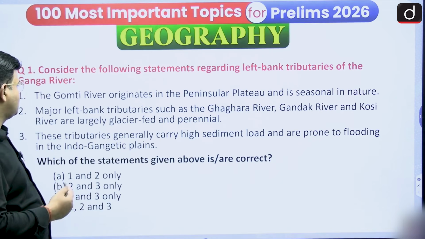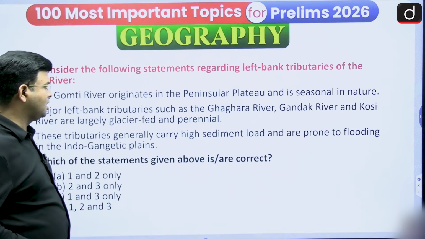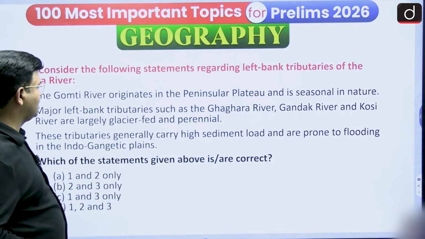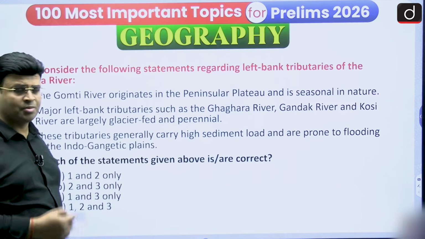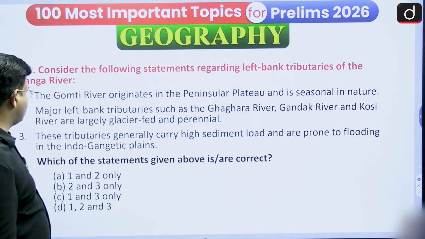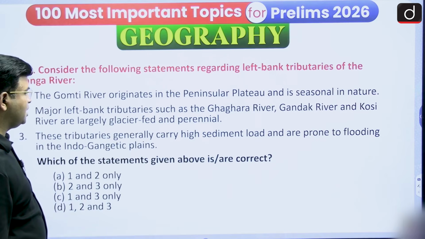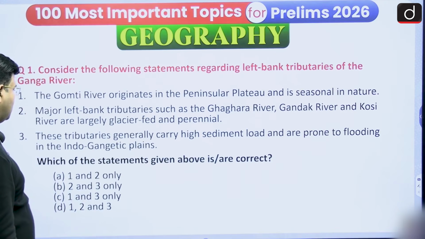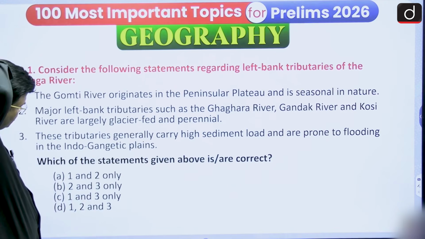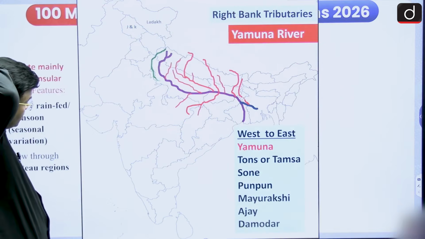Whether it is right or wrong: major left bank tributaries such as Ghagra, Gandak and Kosi river are largely glacier fed and perennial. Yes, you have to see. And these tributaries generally carry high sediment loads and are prone to flooding in the Indo-Gangetic plains. You have to say whether it's right or wrong, and I have discussed it.